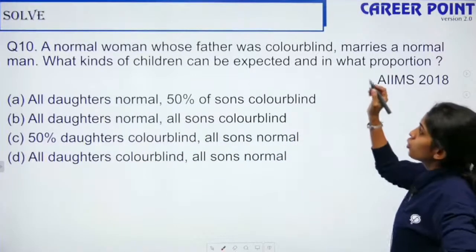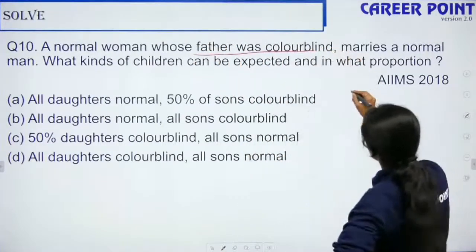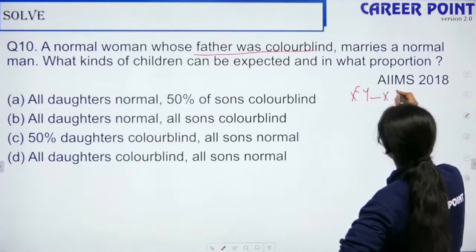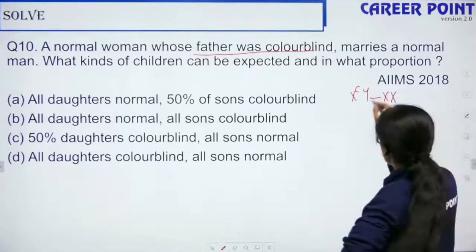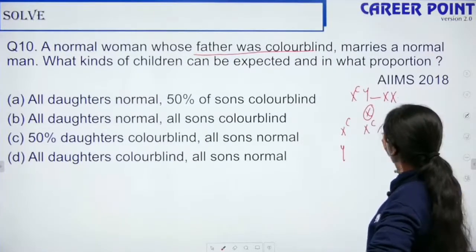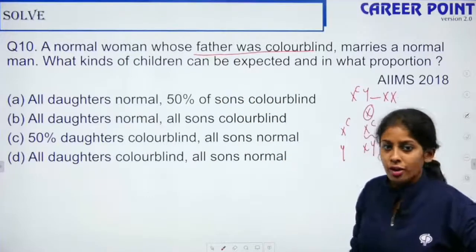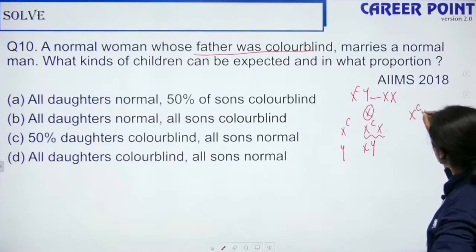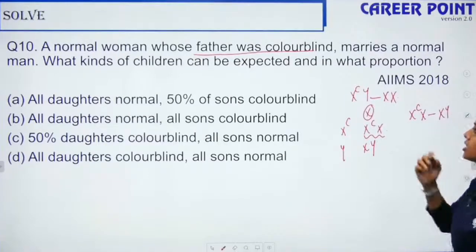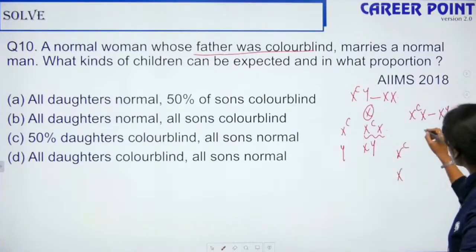A normal woman whose father was colorblind. First we will do it for her father. The father was colorblind, meaning like this, right? Her mother should have been normal, we are assuming. Now what is the possibility? Only one X will come. So this is the genotype of this normal woman. She marries a normal man. Then what is the proportion of her children? Now do the cross. It will be X^C X^c, X Y.